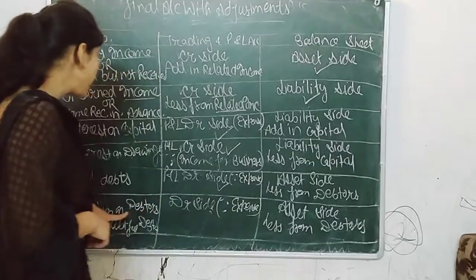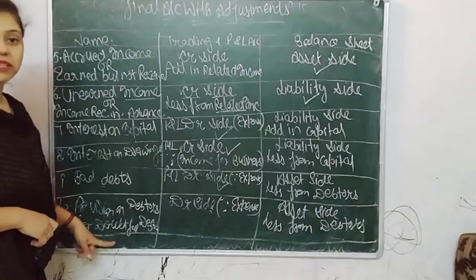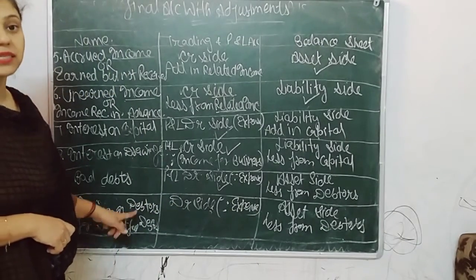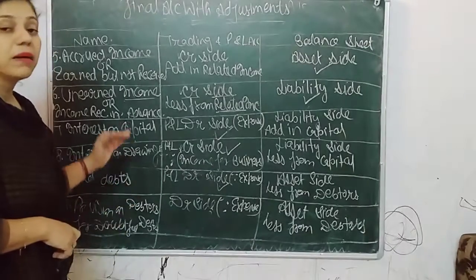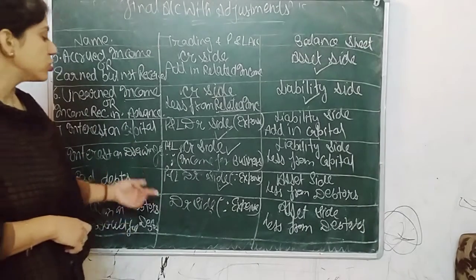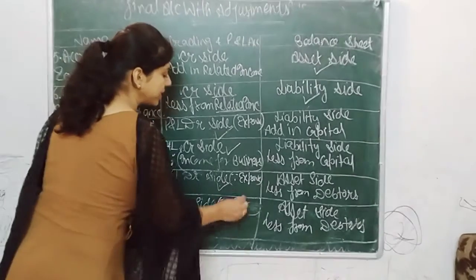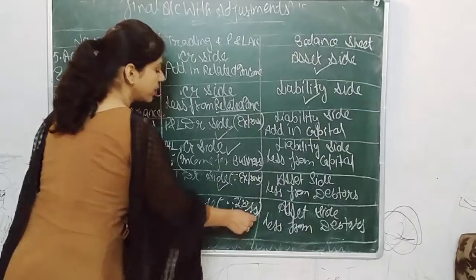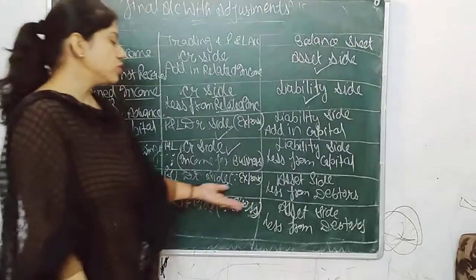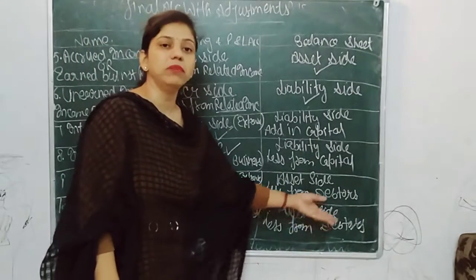Again I am repeating, provision on debtors or provision for doubtful debts means this amount can also become a loss for the business. So it should be on the debit side. You can also write it as a loss for the business. So in the balance sheet, less from debtors.